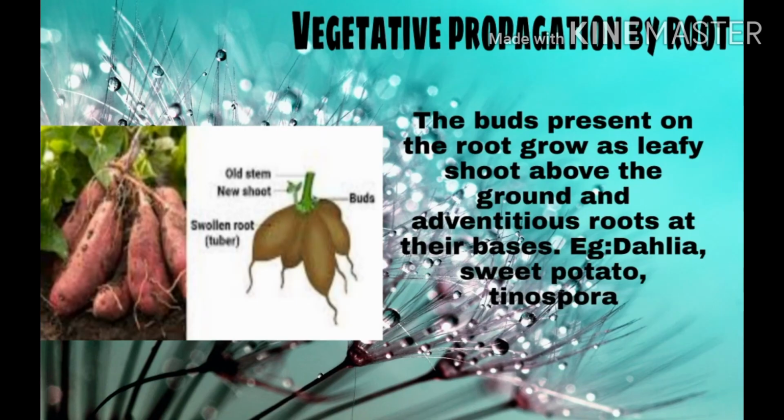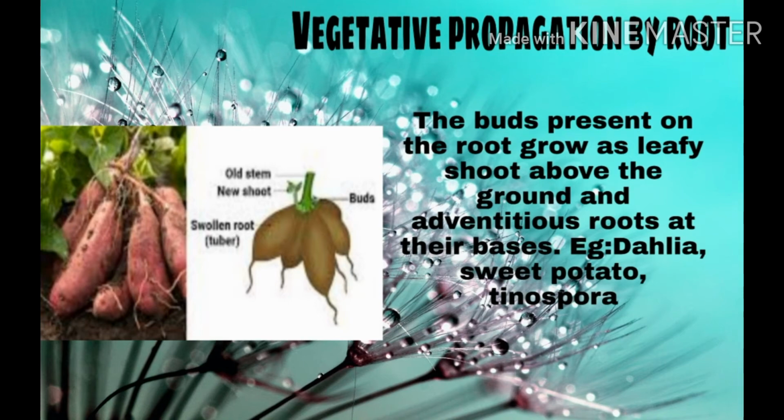Next type of asexual reproductive method is vegetative propagation by root. Actually, the underground tuberous root is the asexually reproducing form. There will be buds over this root, and these buds grow a leafy shoot above the ground and also adventitious roots towards below. Examples for plants undergoing vegetative propagation by root are dahlia, sweet potato, and Tinospora.